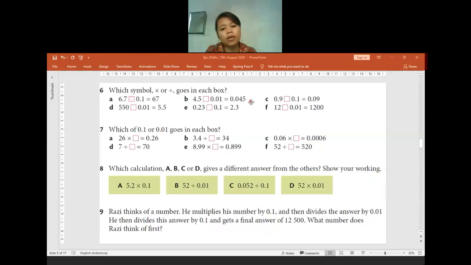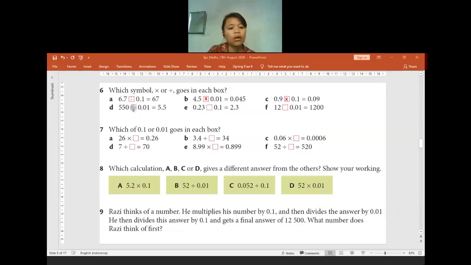Correct. And then at the question C, what operation do we have at the question C? Yeah, we will need to multiply, correct. At the question D, what do we have to do? Is it a multiplication or a division? Yes, it will be a multiplication.